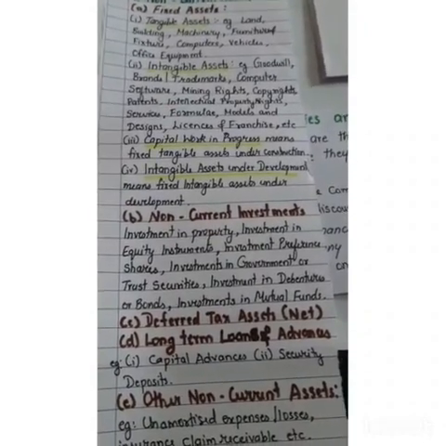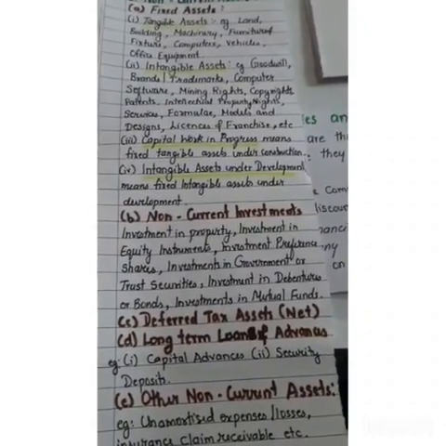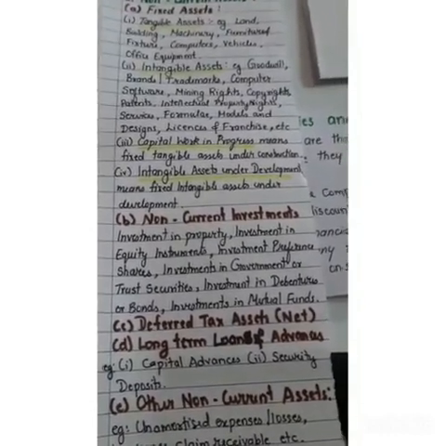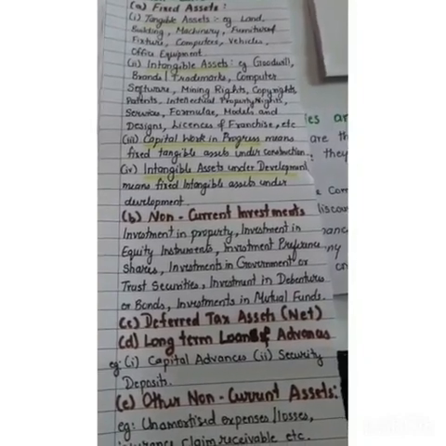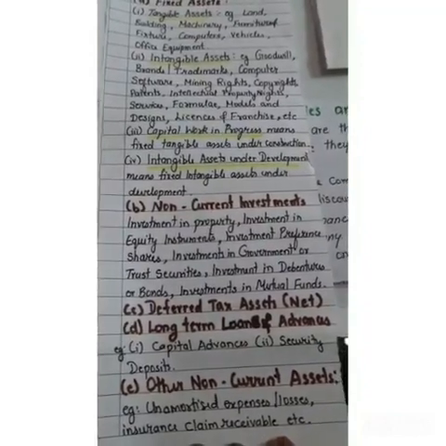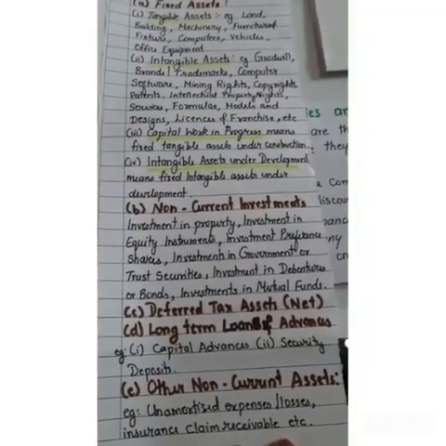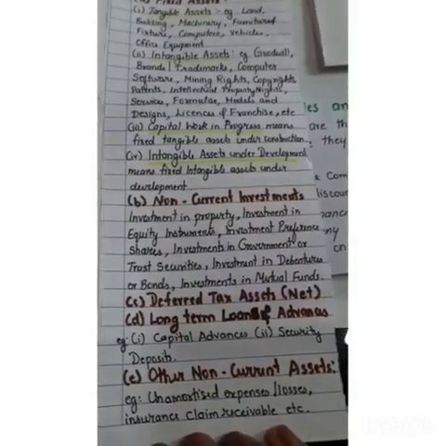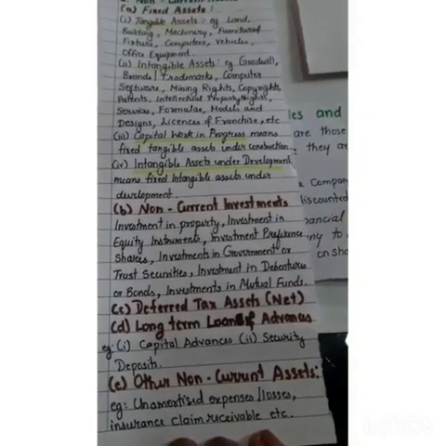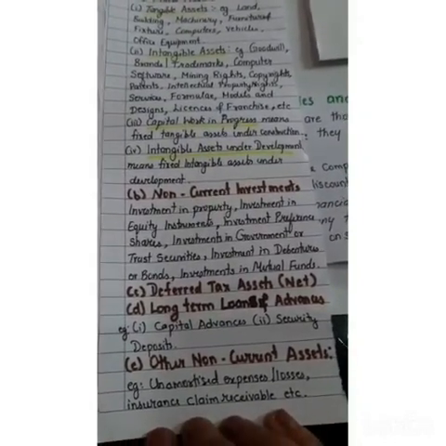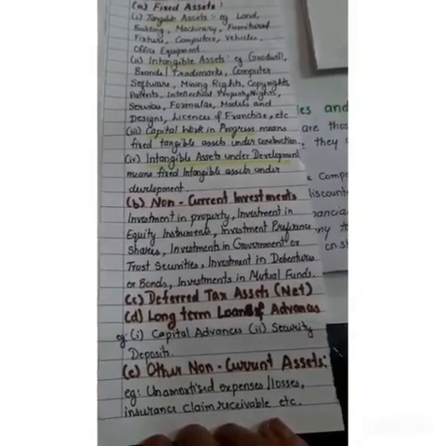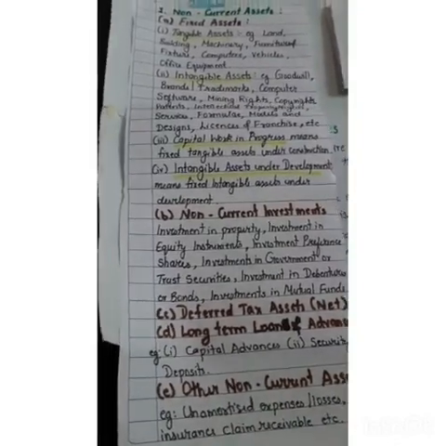Then comes non-current investment. The examples are investment in properties or in some government bonds or shares or bonds, and investment in debentures or mutual funds will be classified under non-current investments. Then comes deferred tax asset net. The amount will be given to you, just have to write it in that column. Then long-term loans and advances. Some of the examples are capital advance and security deposits. Then comes other non-current assets: unamortized expenses, losses, insurance claim receivable, etc. Some of the examples of this.